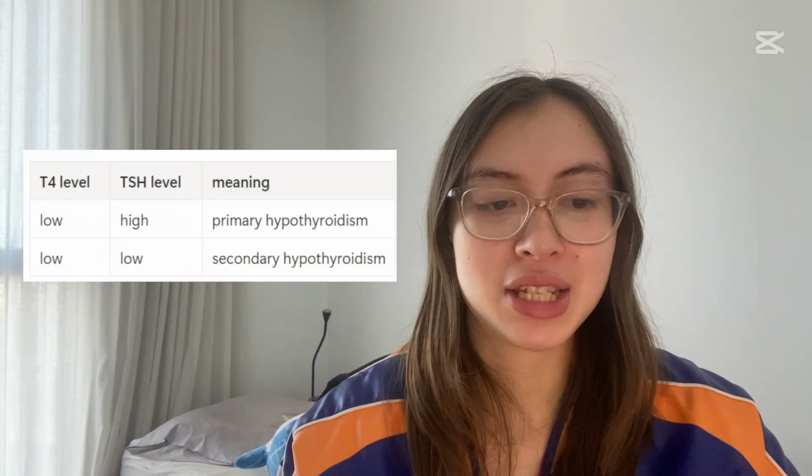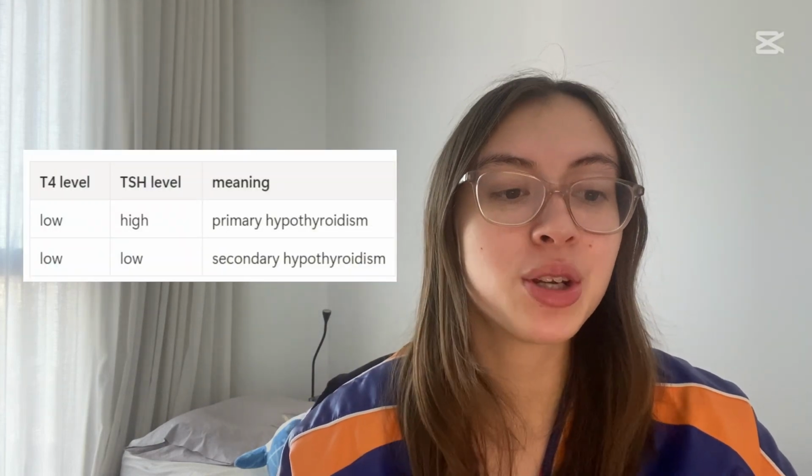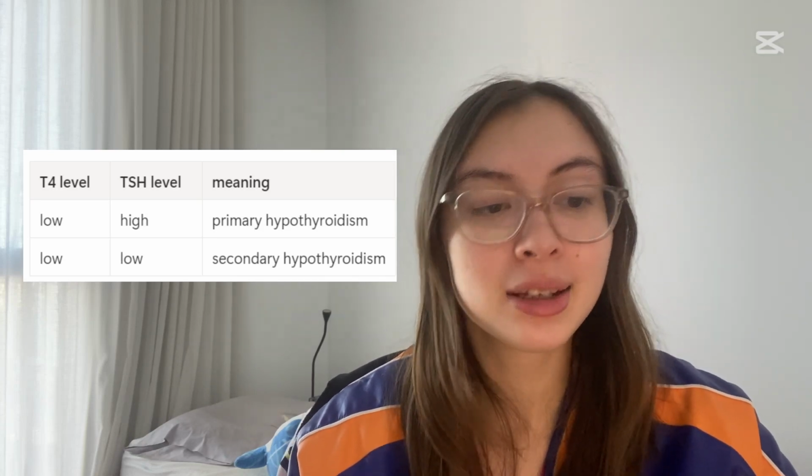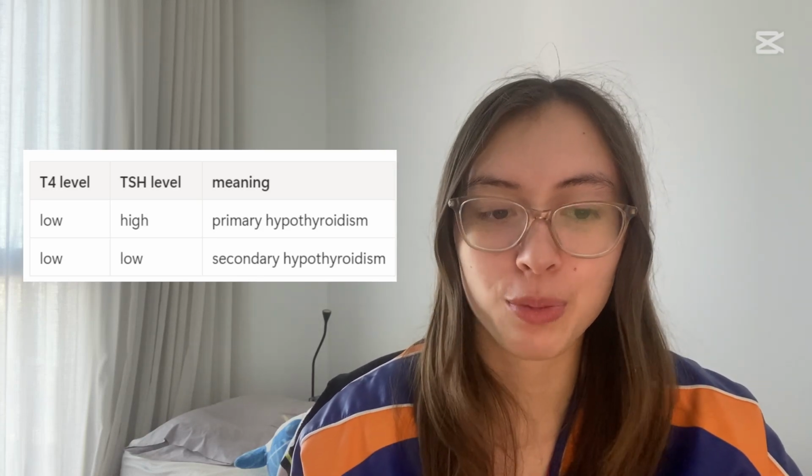Another test we can do is a T4 test. This measures the T4 in circulation. We can measure the T4 that is in the free fraction, or we can measure the total T4 in circulation, which is both the free and bound T4. A free test is generally going to be the most accurate representation of thyroid function, especially when we consider the TSH levels as well. If there are low levels of T4 but high levels of TSH, we know that it is primary hypothyroidism, since the pituitary is sending the right signals, but our thyroid is unable to respond appropriately.